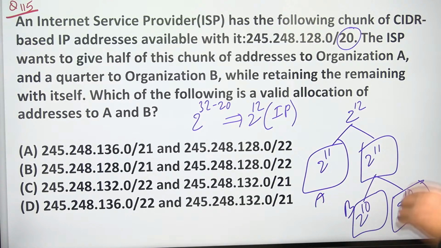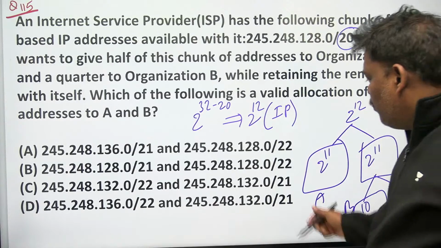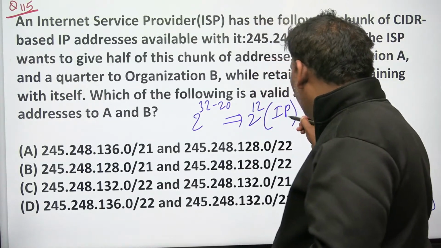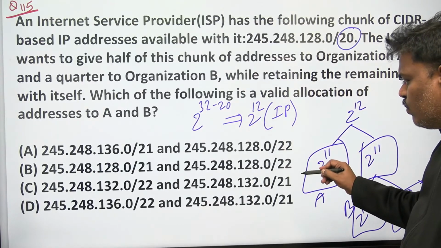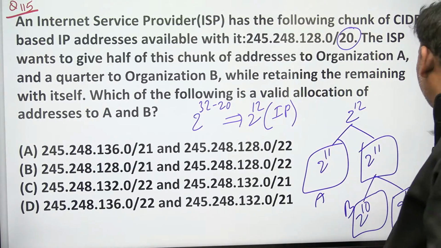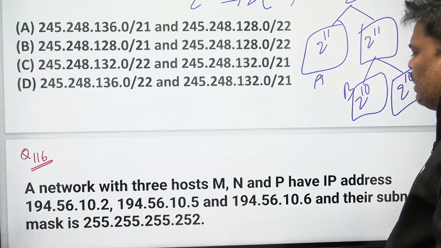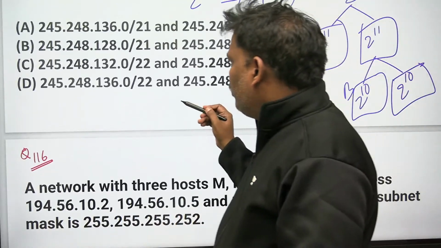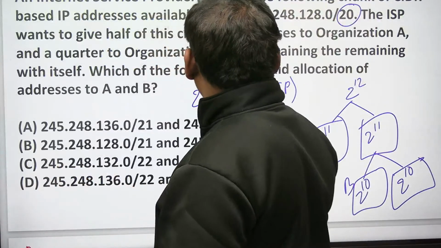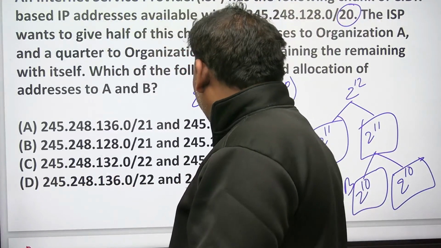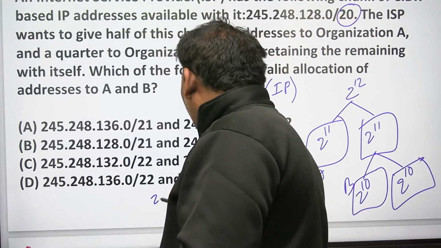So how will you divide? Let's see now. If you want to give for A, 2 power 11, one bit is left out. That is for subnet purpose. Everyone listen, let me write. What is the given IP? Given IP is 245. I will write here. See this one, given IP 245,